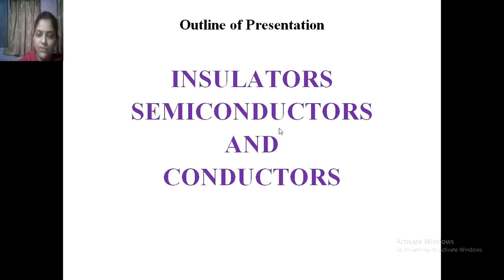In that, we have seen that there are three materials which are used to form electronics devices: insulators, semiconductors and conductors. These are the three important materials in the electronics field. So, let us see them one by one.